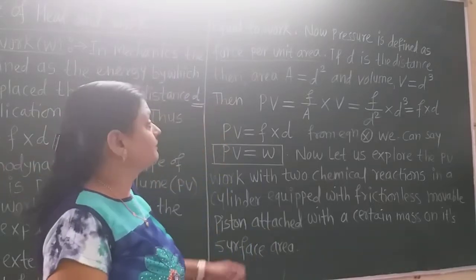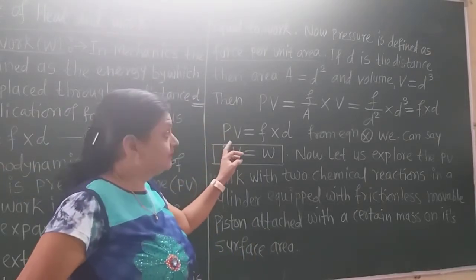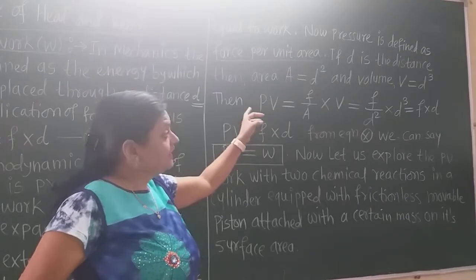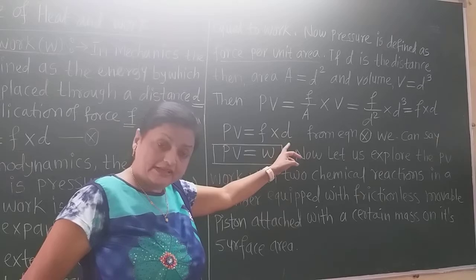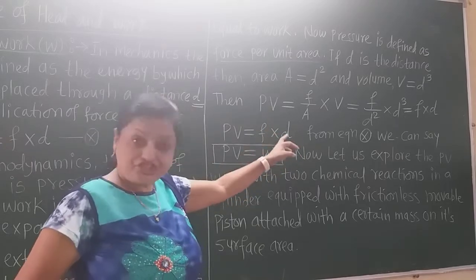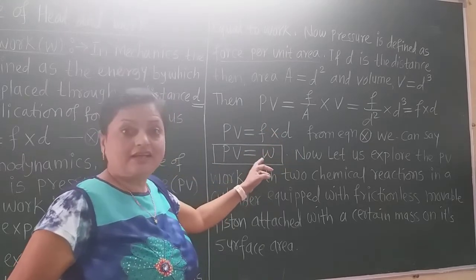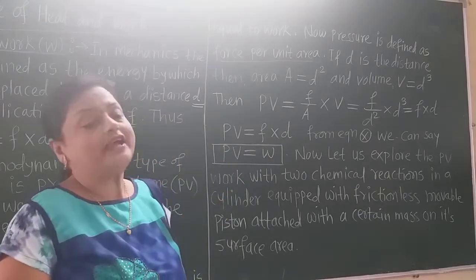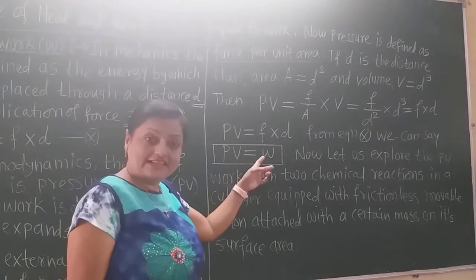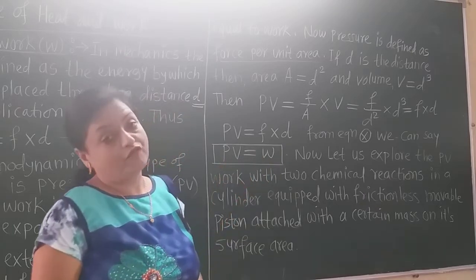Therefore PV, that is pressure into volume, is nothing but F into d, the force into distance, which is the work, and therefore PV is equal to W. So in thermodynamics, the work is nothing but the pressure volume type of work.